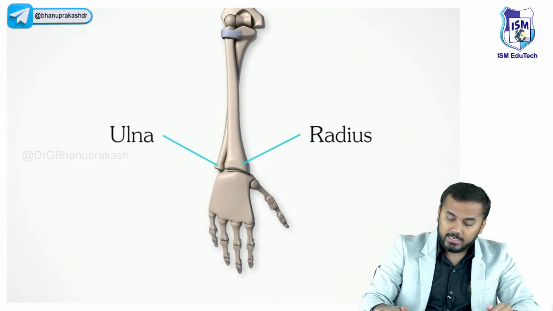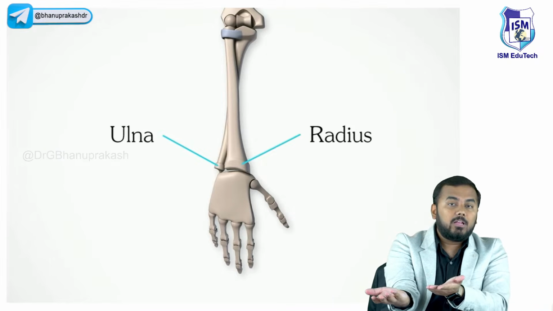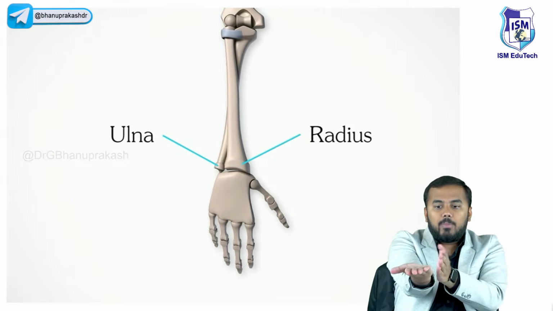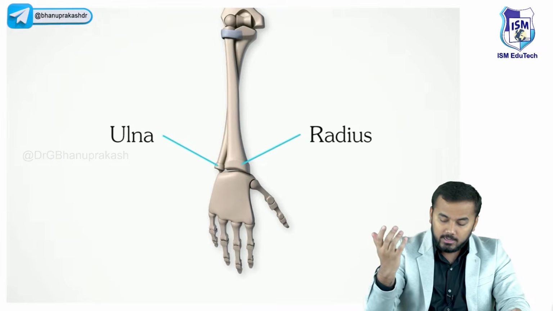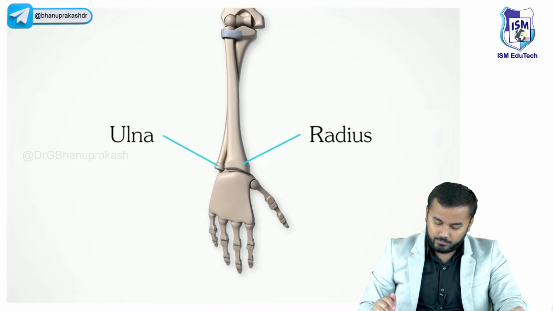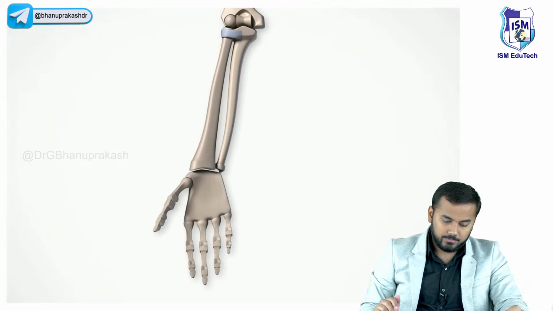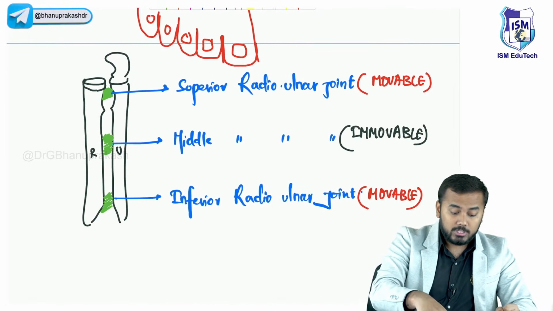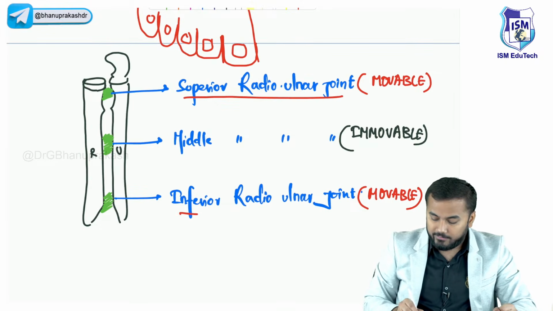All of you can find one thing: the ulna bone is not moving, but the radius is overlapping on the ulna. You cannot overlap the ulna on the radius. Can you rotate your arm like this? No. So that is what is happening here. Pronation and supination. I hope all of you are clear. This happens because of the superior and inferior radioulnar joints.